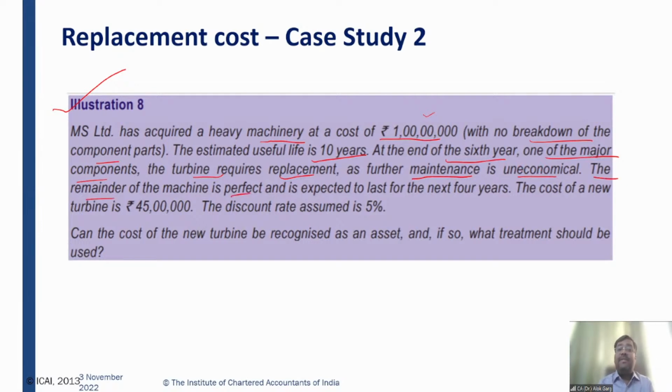The remainder of the machine is perfect and is expected to last for the next 4 years. The cost of a new turbine is 45 lakhs. The discount rate assumed is 5%. Can the cost of new turbine be recognized as an asset? If so, what treatment should be used?